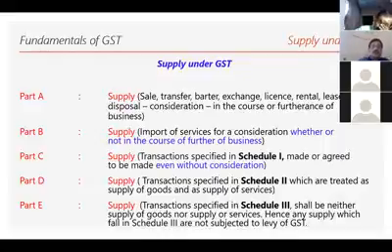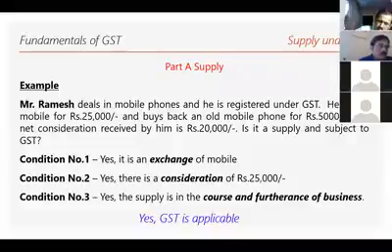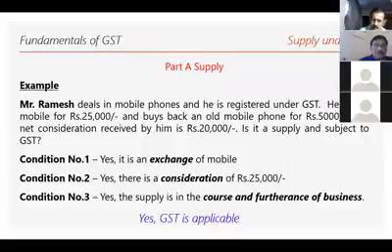For example, I am coming to part A, supply. Mr. Ramesh deals in mobile phones. He is a registered person under GST. He sells a mobile phone for 25,000 rupees. So he is not getting 25,000 back. Instead, he is getting an old mobile phone, which he values at 5,000 rupees, and 20,000 as cash from the buyer.